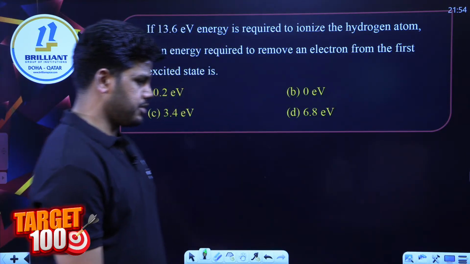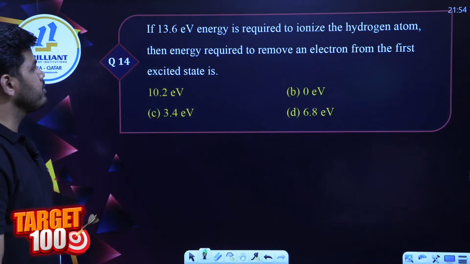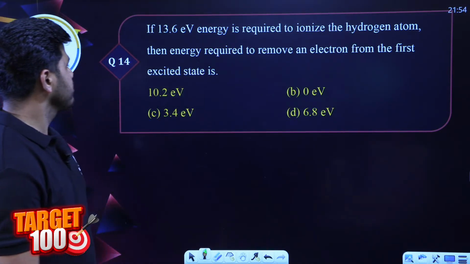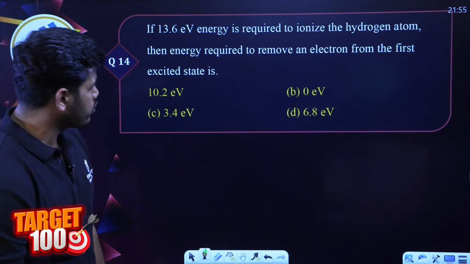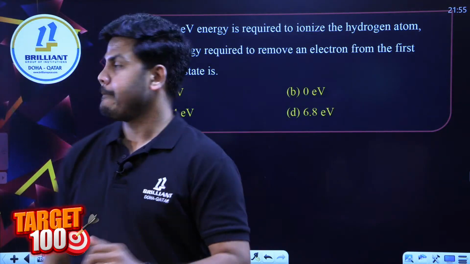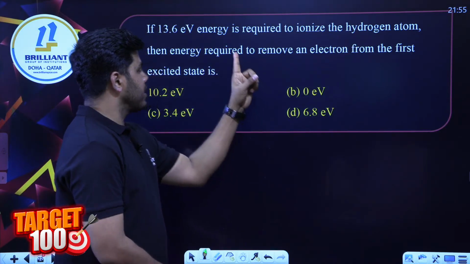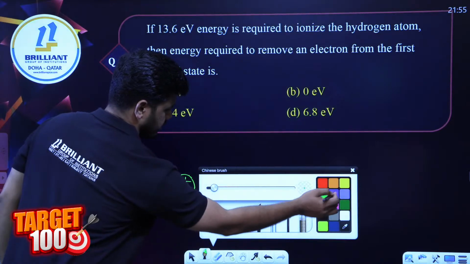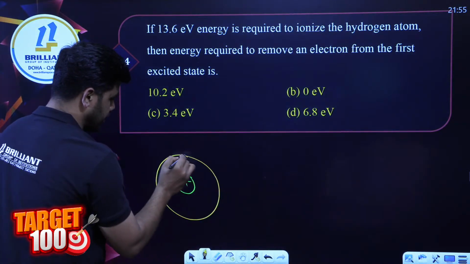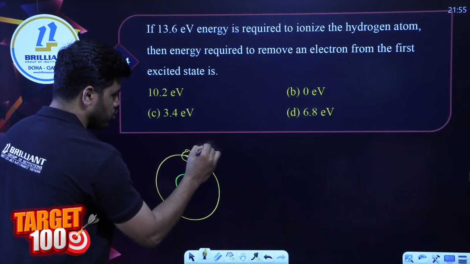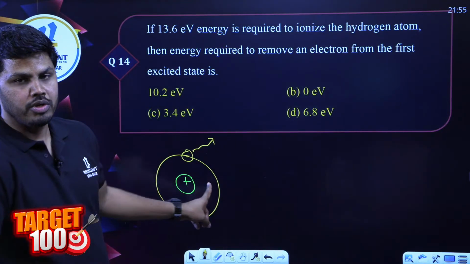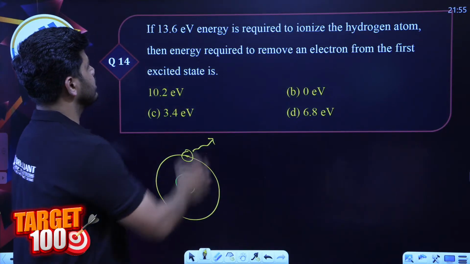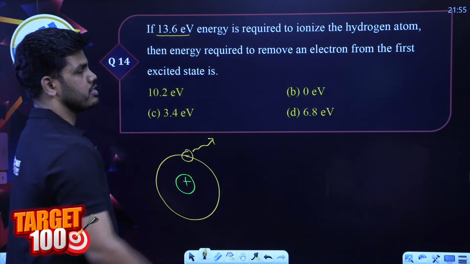Yes, that was 10 only. Now, if 13.6 electron volt energy is required to ionize the hydrogen atom, then energy required to remove an electron from the first excited state is. Here, hydrogen atom is going to be ionized. What do you mean by ionizing hydrogen atom? In hydrogen atom, we have one electron and we have to remove this electron, release that electron to ionize the hydrogen atom. How much energy is required for that? It is given that 13.6 electron volt.